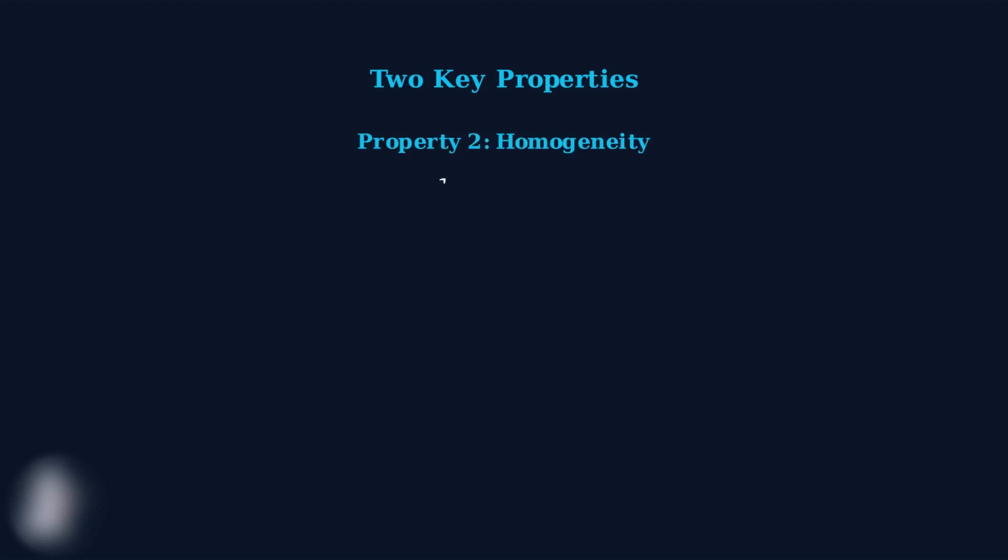The second property is homogeneity, also called scalar multiplication preservation. This means that if you multiply a vector by a scalar c and then apply the transformation, you get the same result as applying the transformation first and then multiplying by the scalar.